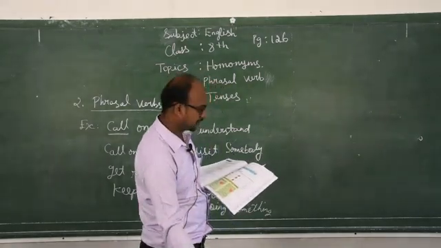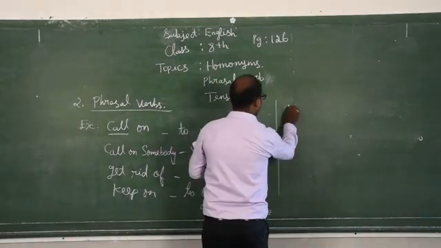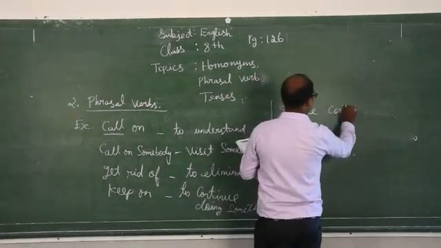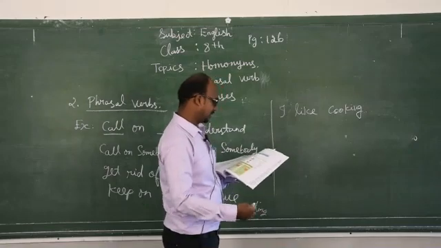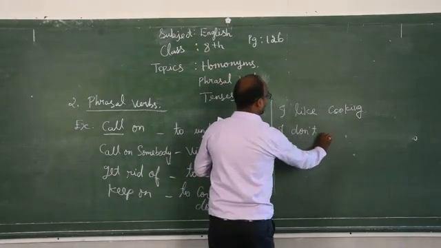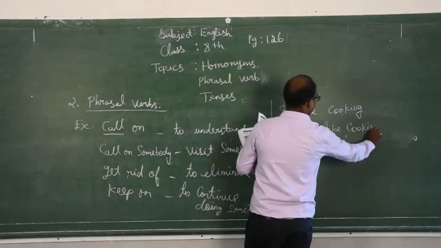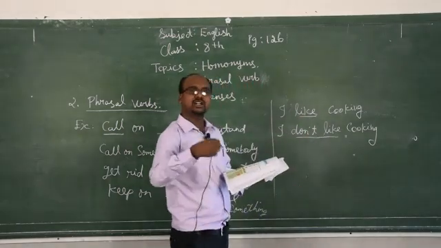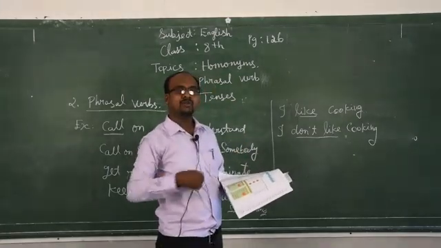I like cooking. So this is how we have to make a sentence. I don't like cooking. So here: I like cooking, I don't like cooking. By using "like" and "don't", we construct a sentence. So this is how you have to frame all the sentences.